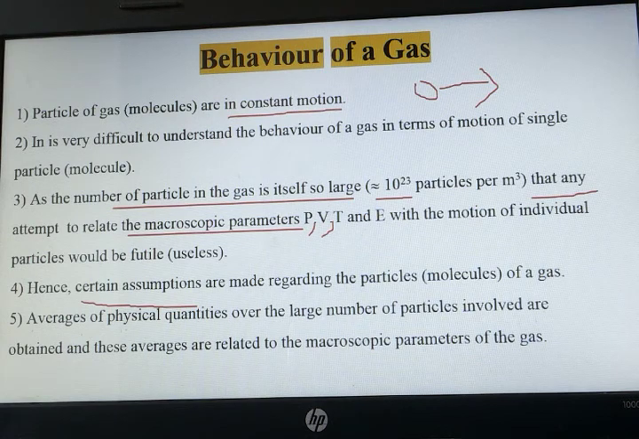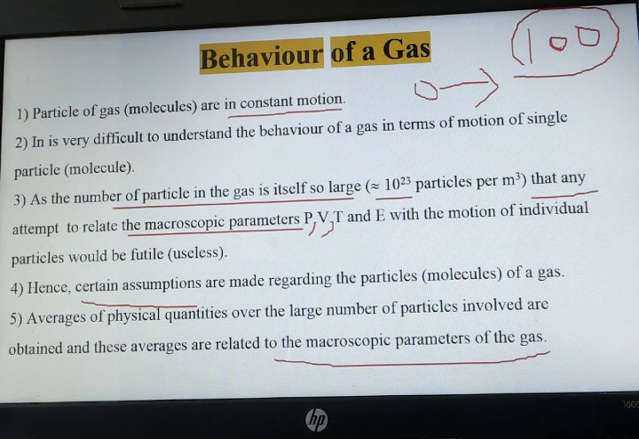The assumption is that averages of physical quantities over the large number of particles involved are obtained. First of all we find the average values over all individual particles. Take for example, if in an enclosed container there are 100 particles. Instead of finding the velocity of a single particle, we will find the velocity of 100 particles and then take the average. Whatever average value we get, we will relate that to the microscopic parameters of a gas.